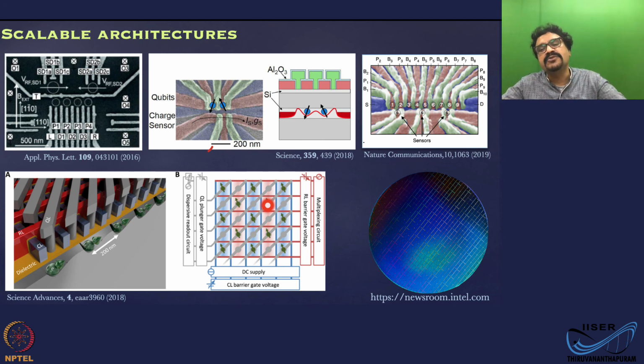Now the challenge is how to control this, how to scale it, how to address it, read it out, and how to basically, there is one important point which I have not mentioned, that is how to couple these spin states to other spin states which are distant, located somewhere else on the wafer. So you can use some kind of bus, electromagnetic waveguide, planar waveguide geometry buses, where you need to couple the spin degree of freedom to the cavity modes. That is the current focus of research.